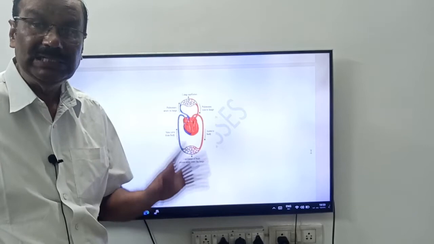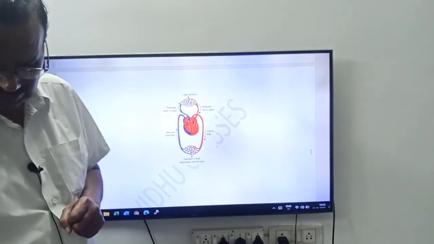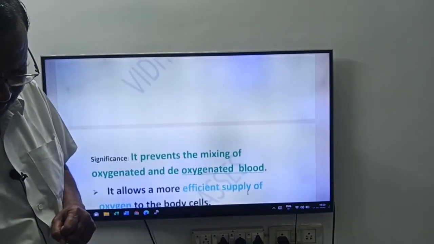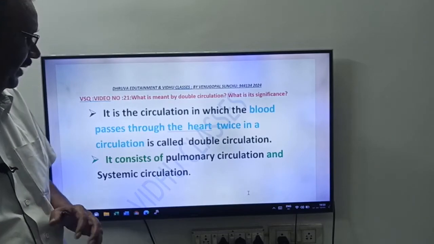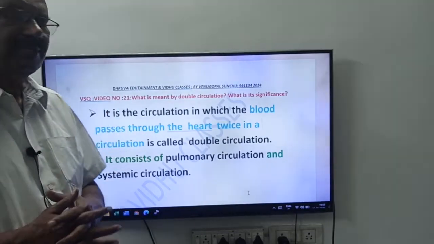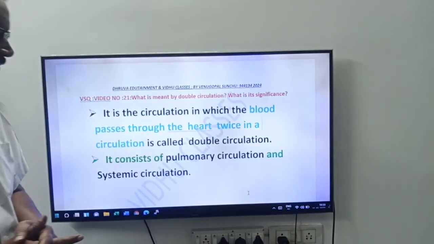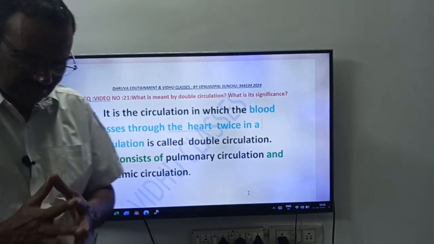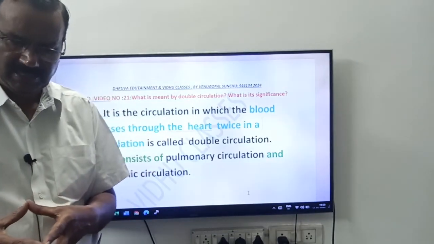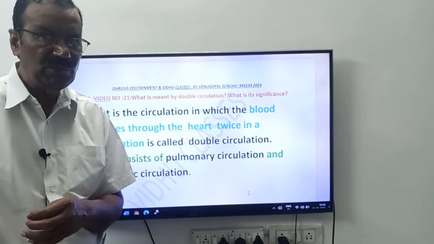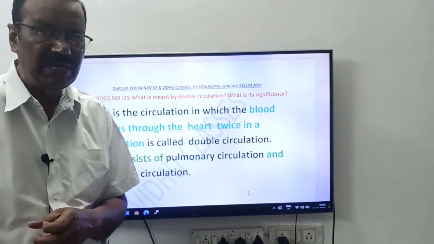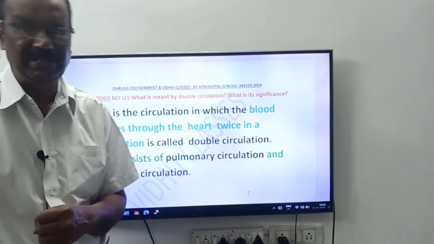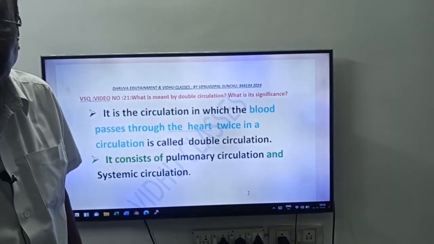That is called what? Double circulation. Once again, friends, what is our definition? It is a circulation in which the blood passes through the heart twice in a circulation. Blood passes through the heart twice in a circulation is called double circulation. Okay, friends, that is about our question.